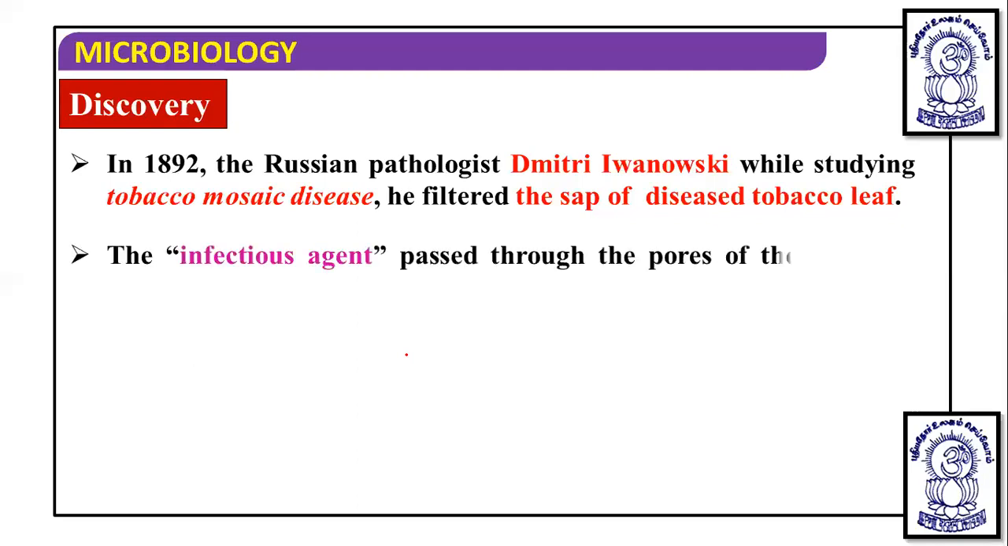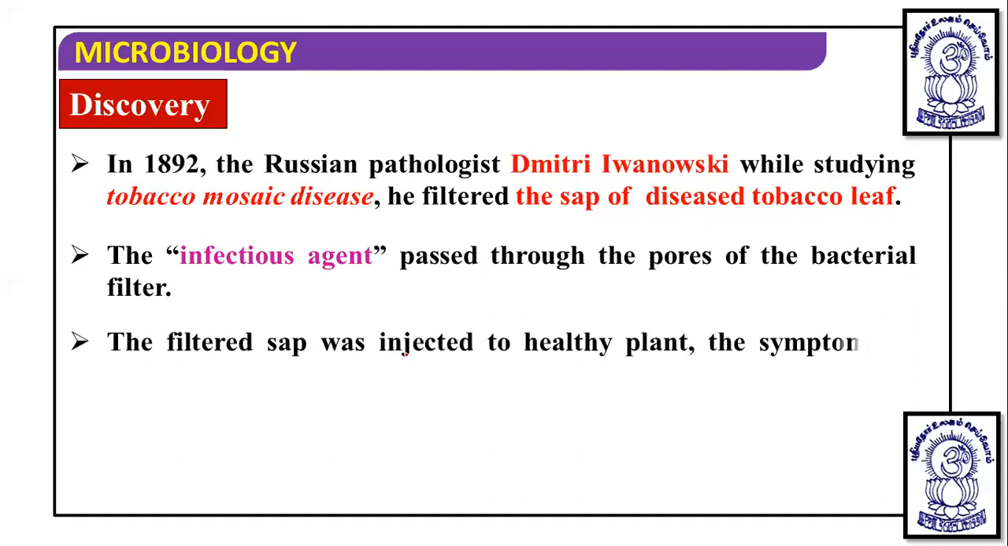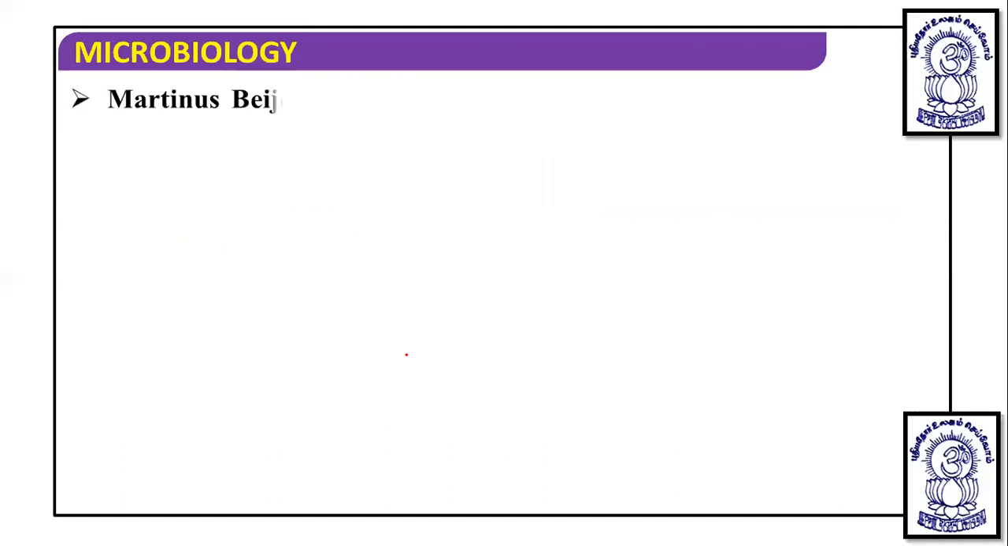The infectious agent passes through the pores of the bacterial filters. The filtrate infected healthy plants, and the symptoms of mosaic disease were seen in them. But after this,